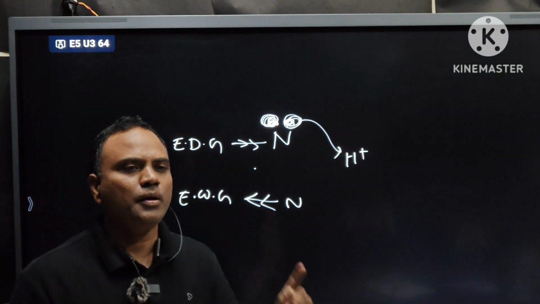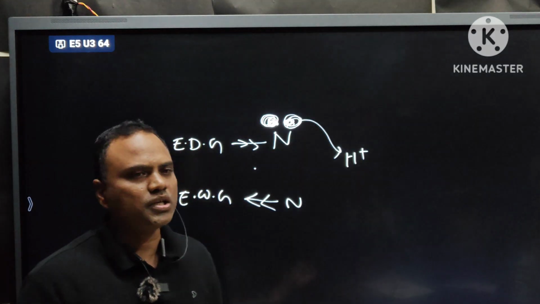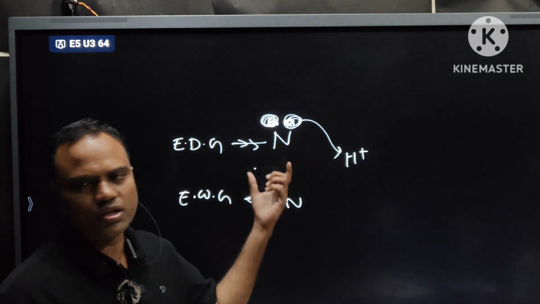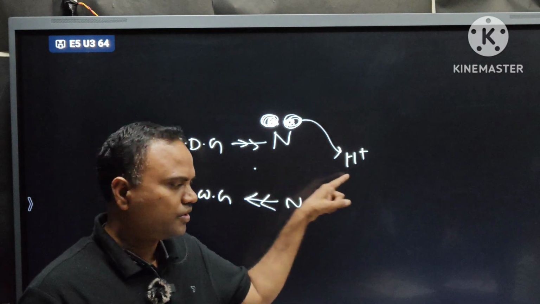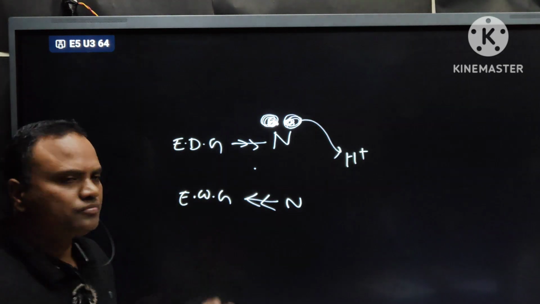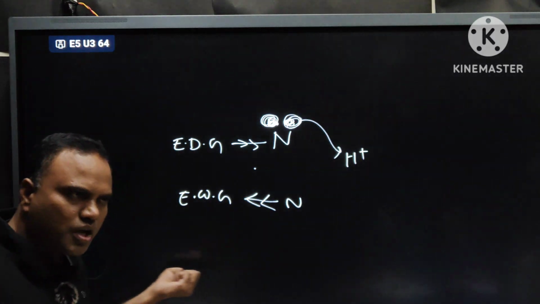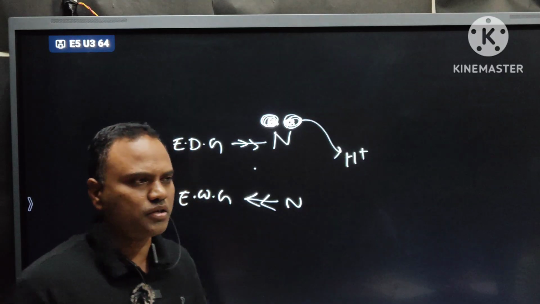Very simple. Plus I groups increase basic nature, minus I groups decrease basic nature. Clear?